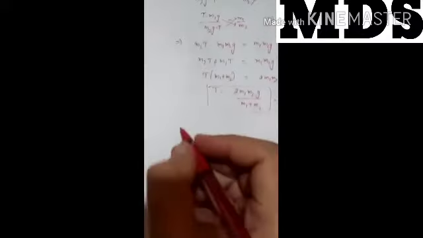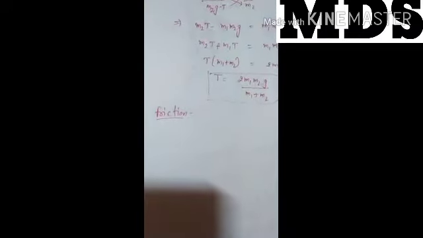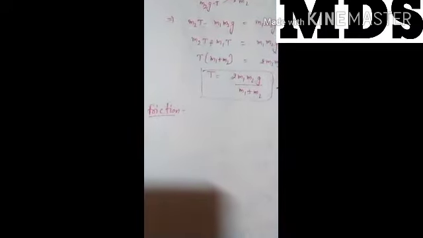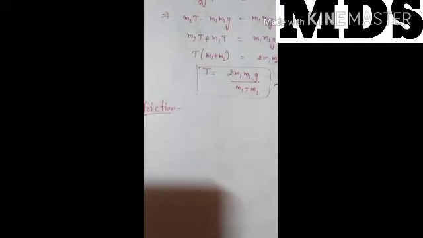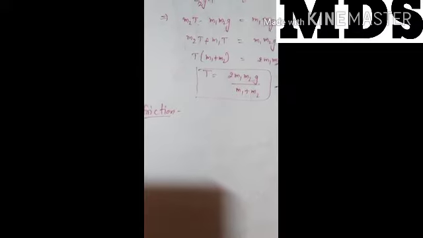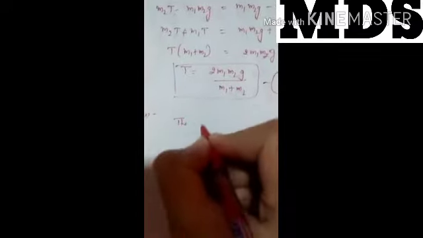Next term is friction. What is friction? That opposing force which exists and appears when a body tends to move over a surface by another surface, that opposes the flow of the motion, that is friction.